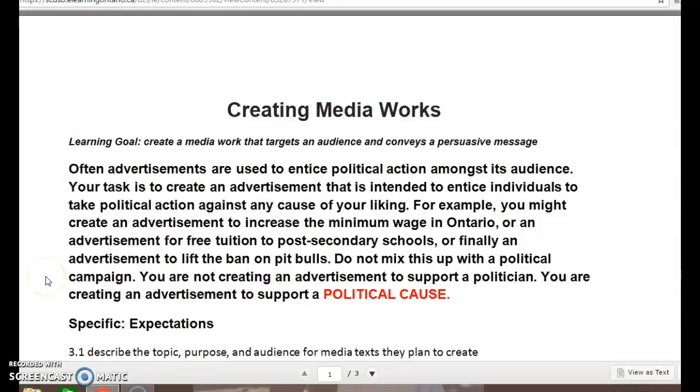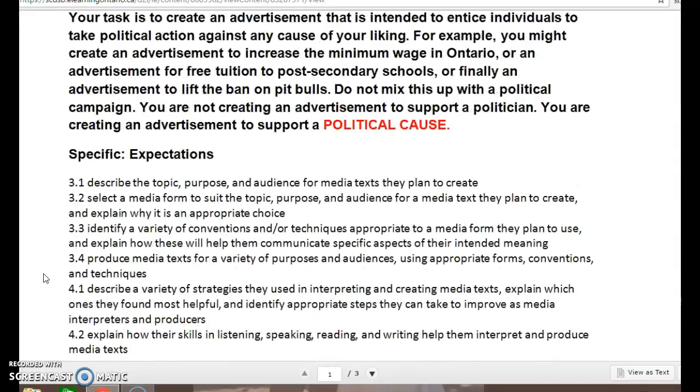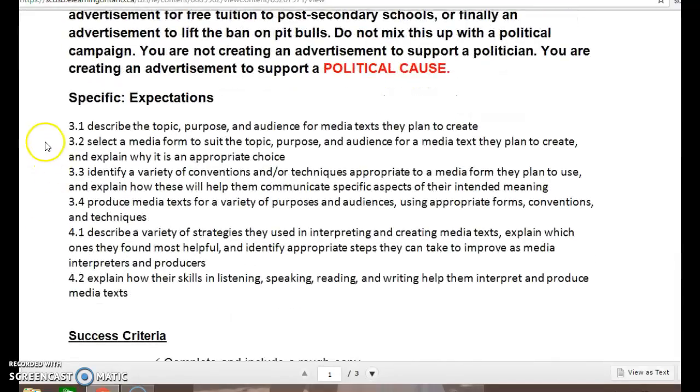Do not mix this up with a political campaign. You are not creating an advertisement to support a politician. You are creating an advertisement to support a political cause. If you're unsure about this, please email me with the topic choice, and I can tell you if it's acceptable or appropriate. Specific expectations that this assignment speaks to are listed here.